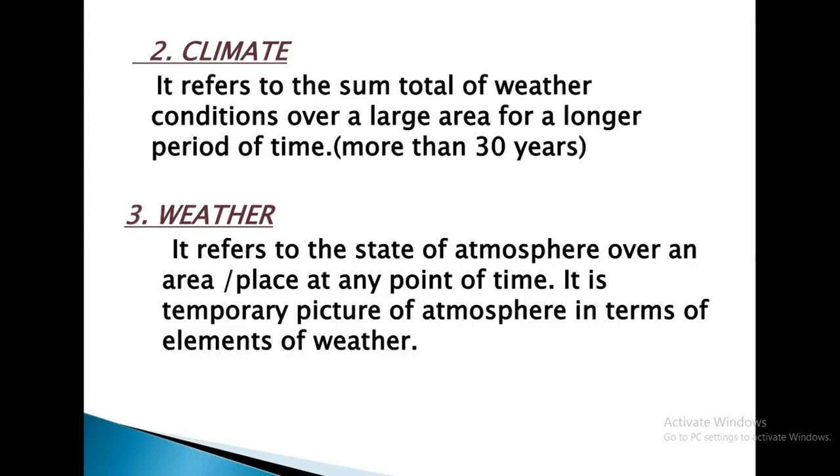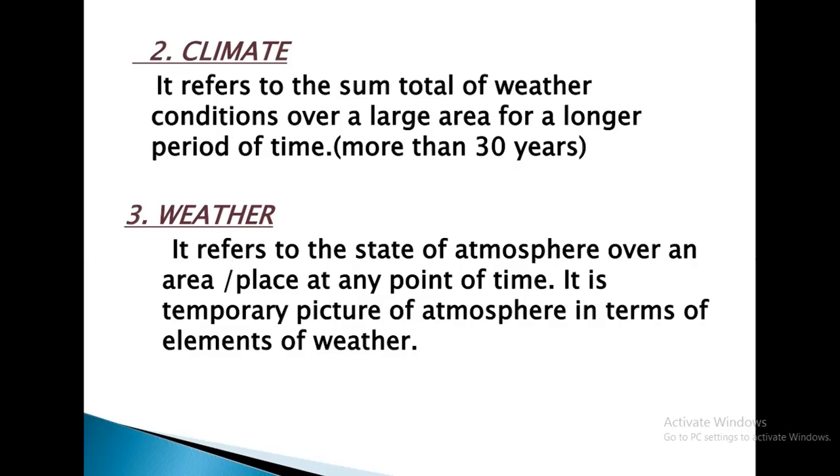Now, what is the meaning of weather? Weather refers to the state of atmosphere over an area or a place at any point of time. For example, we must have experienced it many times. Suddenly, it starts raining, right? It becomes cloudy weather. Then suddenly it's a sunny weather. We will not say, okay, it's summer, it's climate. It's not climate. When there is a change in the atmosphere around us in a specific area or place at that particular point of time, then that is known as weather.